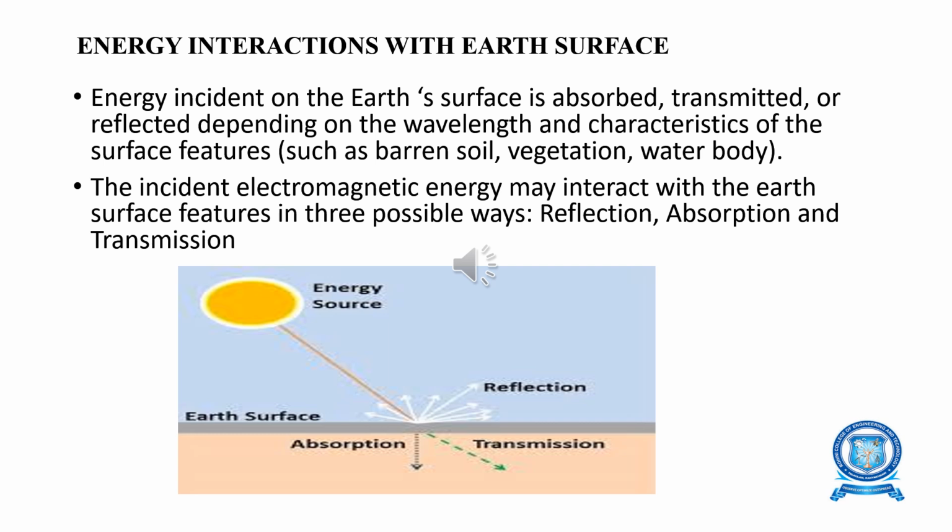One is the wavelength of radiation. Second, the angle at which the radiation interacts with the surface. Third, the composition and the physical properties of the surface. So the three possible ways of electromagnetic interaction are reflection, absorption, and transmission.